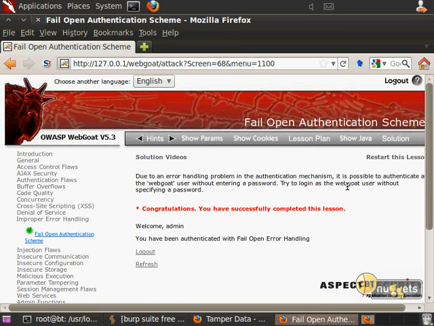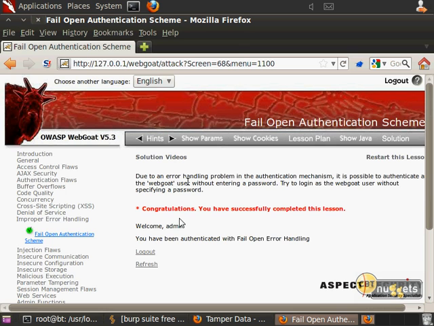Because it did not handle the error, it did not perform error handling, so it just logged me in without a password of any kind. Anyway, that's just a start of the various kinds of hacks you can do, and there's all these different ones over here on the left that you can go through, and I recommend that you do as many of these as you have the time and the energy for, because they're very, very useful.